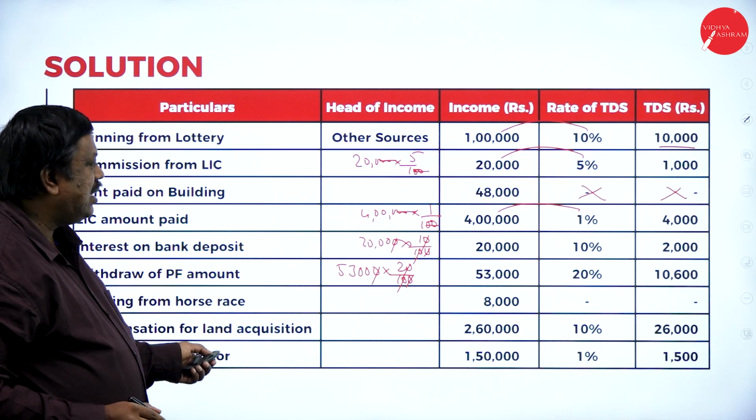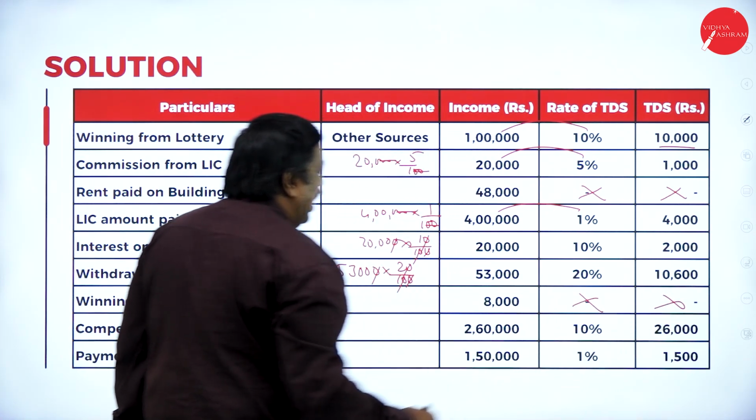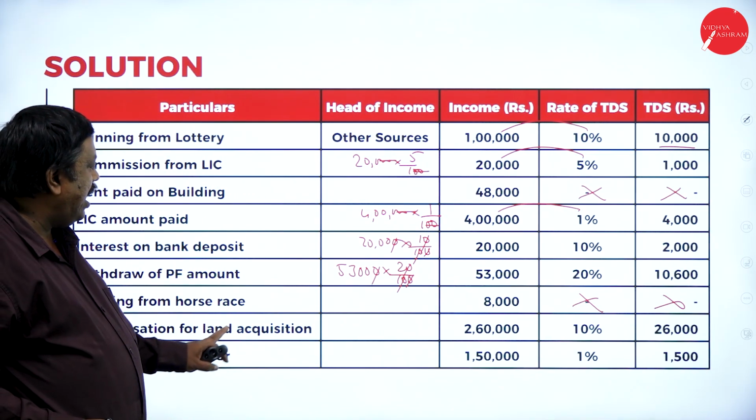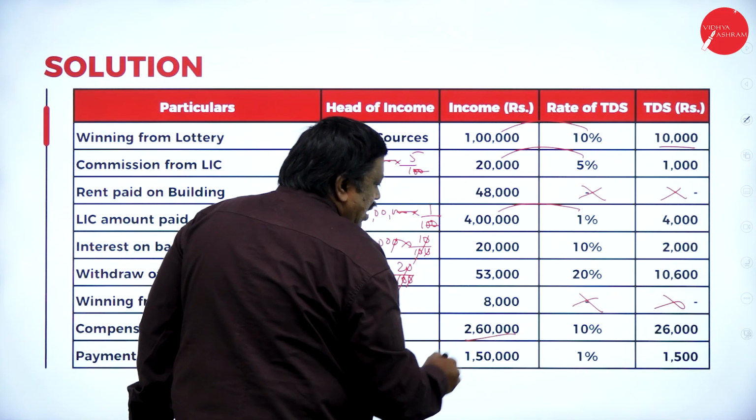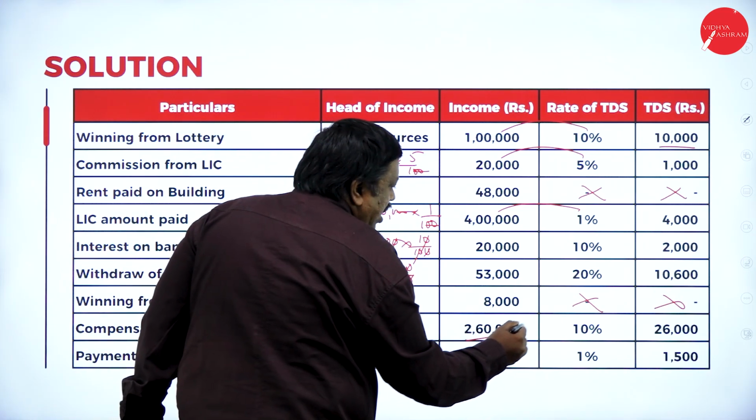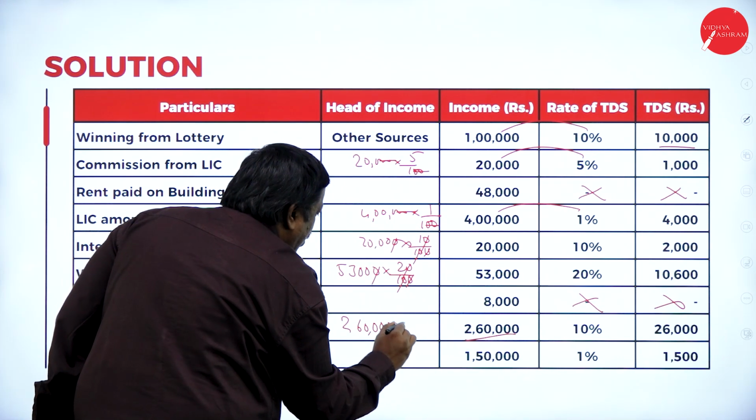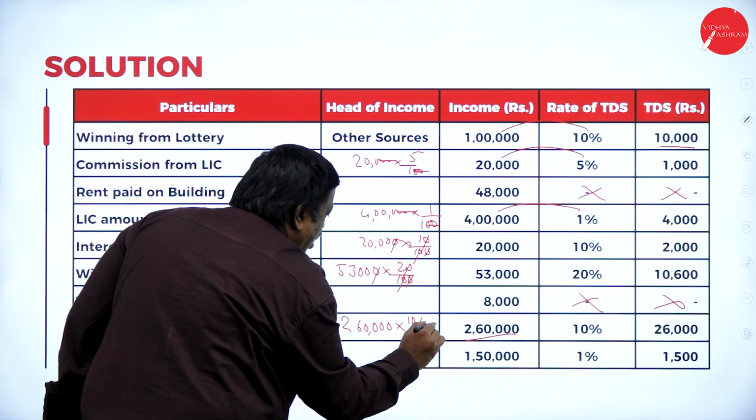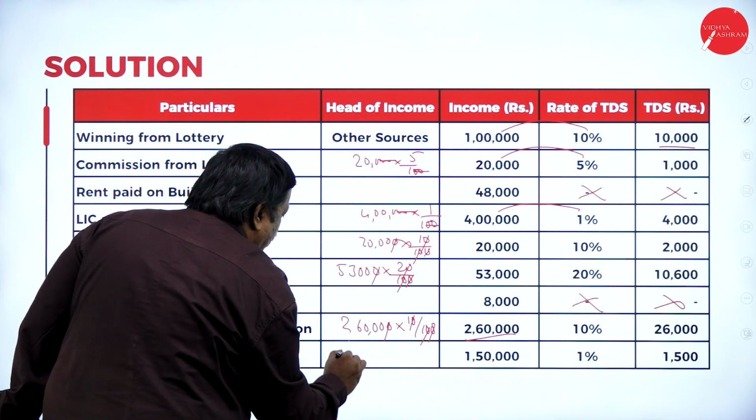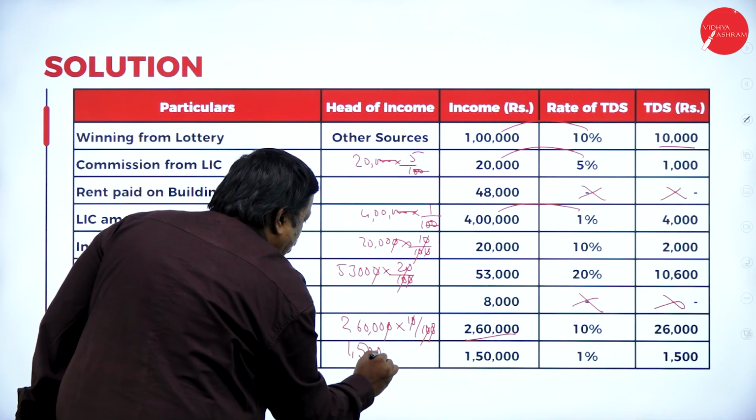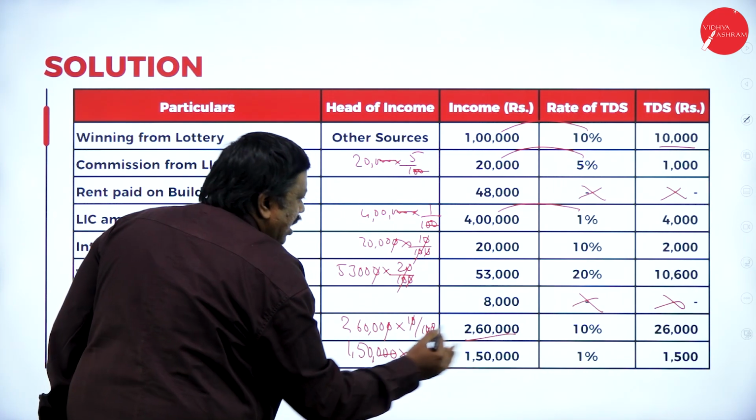Next, winning from horse races up to 10,000 is exempted. So no TDS here. Next one, compensation for land acquisition up to 2,50,000 is exempt; above 2,50,000, TDS will be deducted. 2,60,000 into 10 by 100 will be 26,000. 1,50,000 into 1 by 100, the zeros cancel, 1,500.